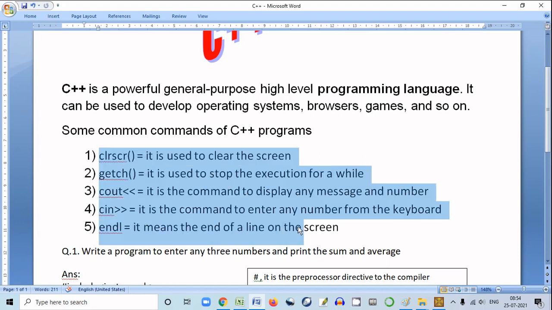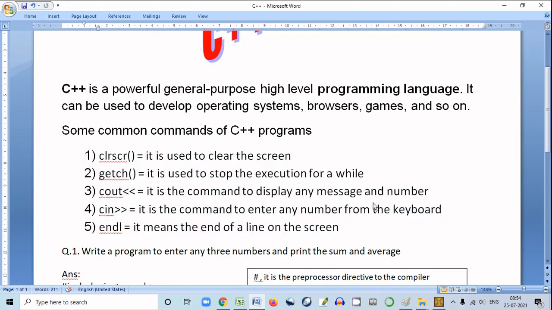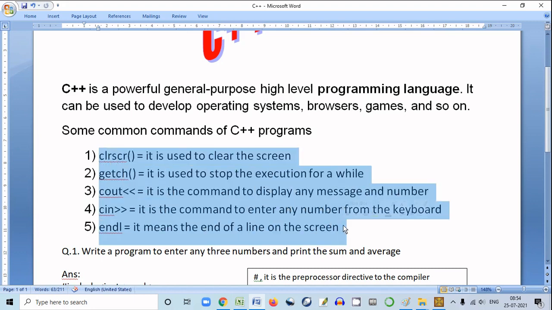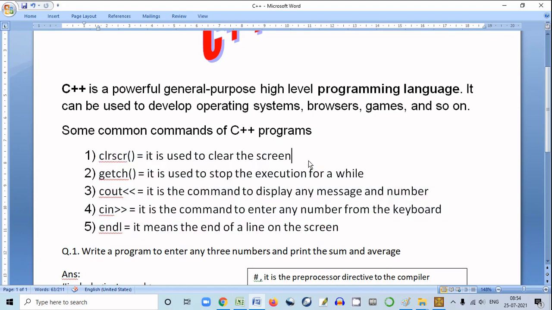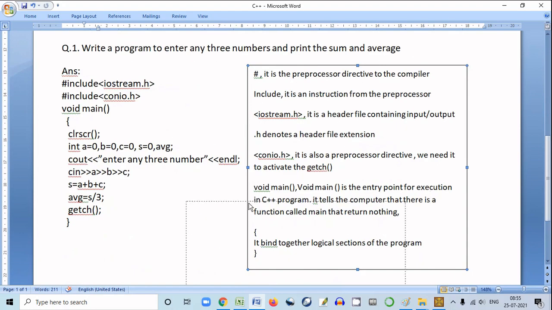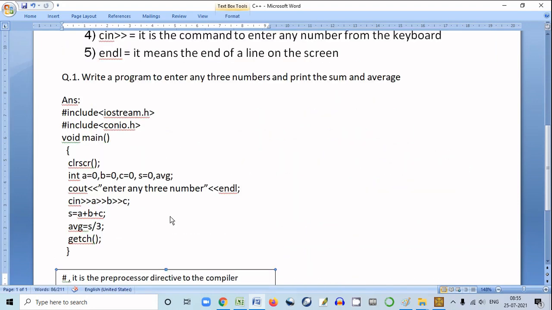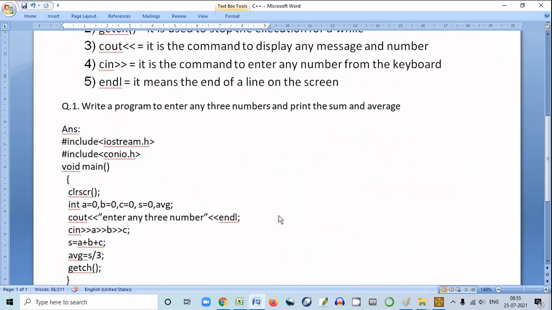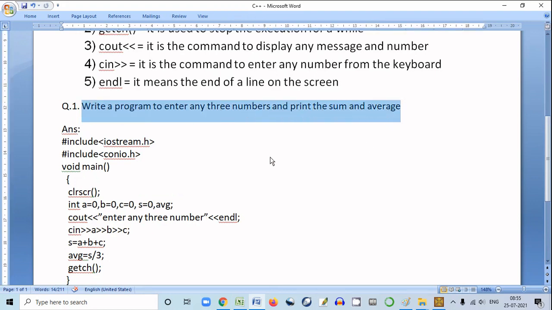So these are a few commands. We will have to learn more commands in C++, but for the time being, these five commands are enough to start our first C++ program. Okay, so let us see the first program in C++. The question is: write a program to enter any three numbers and find the sum and average.